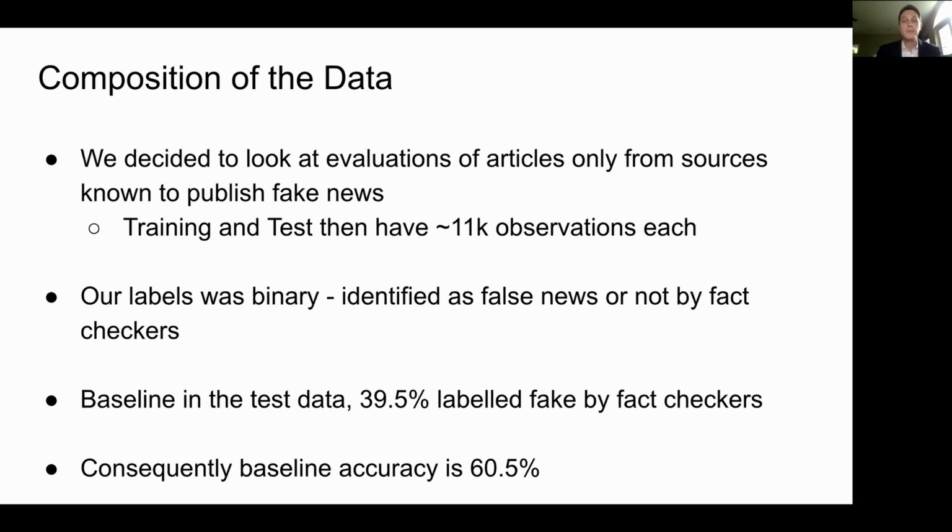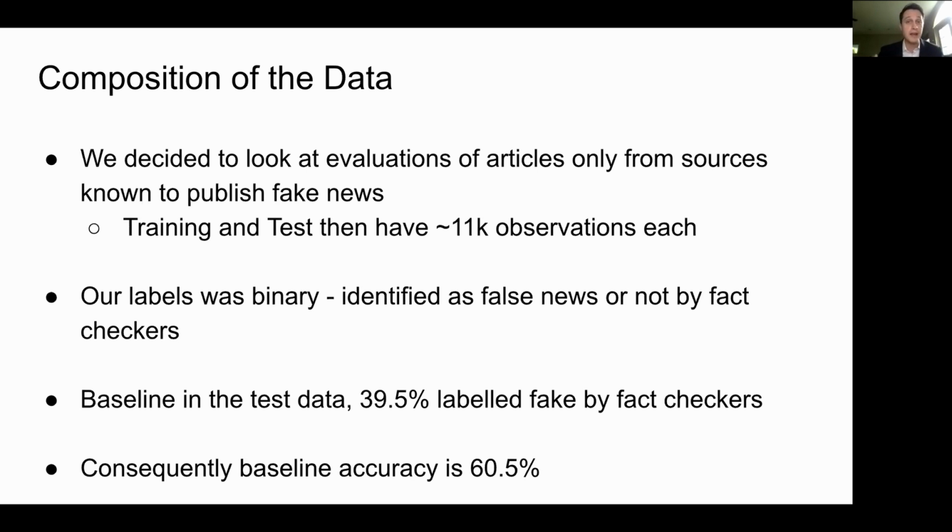In the end, we realized that it was really easy to identify news from mainstream sources, and that really wasn't an interesting task, and it could sort of artificially boost performance. So we dropped every article that was from a mainstream source, and we only looked at articles from these suspect sources. So can individuals and crowds identify articles that are false that come from suspect sources versus articles that are either true or difficult to determine from suspect sources? And in the end, that left training and test sets with about 11,000 observations each.